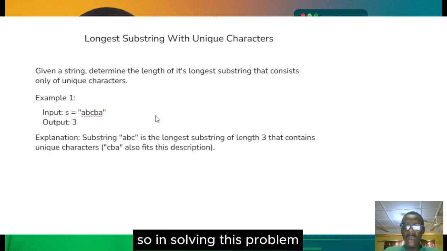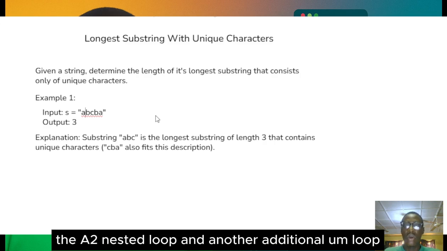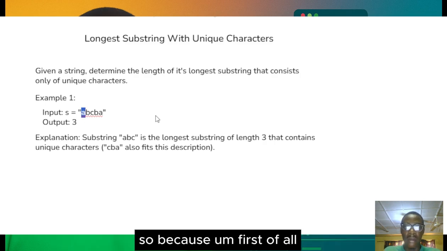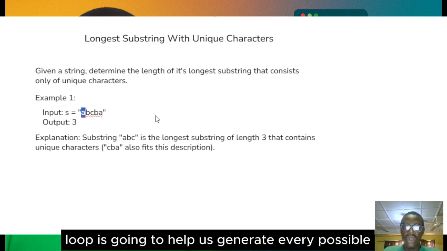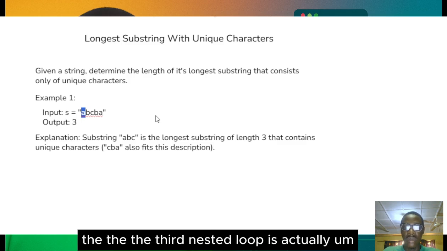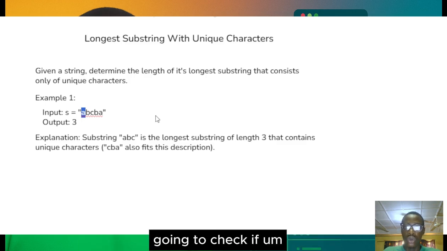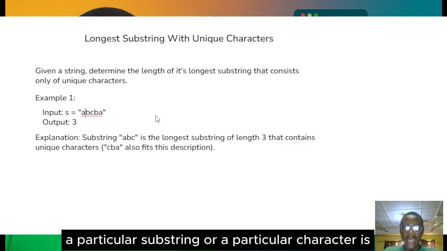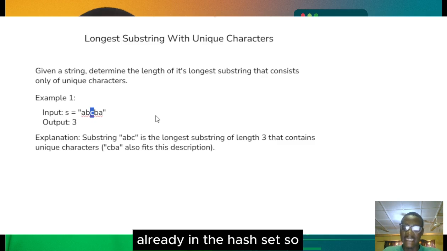In solving this problem, it's going to cost us, like I said, two nested loops and another additional loop. The two nested loops are going to help us generate every possible substring, and the third nested loop is actually going to check if a particular character is already in the hash set.